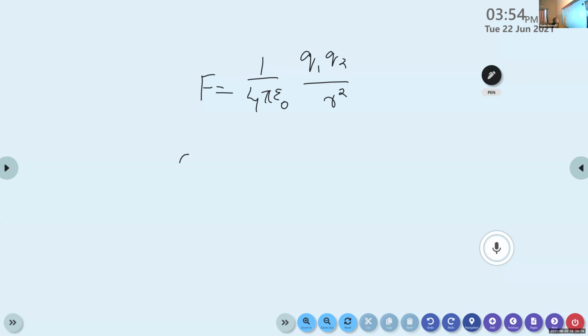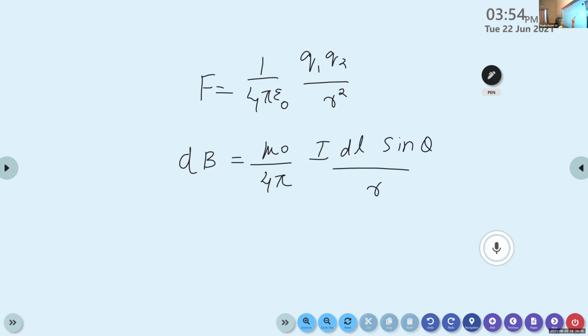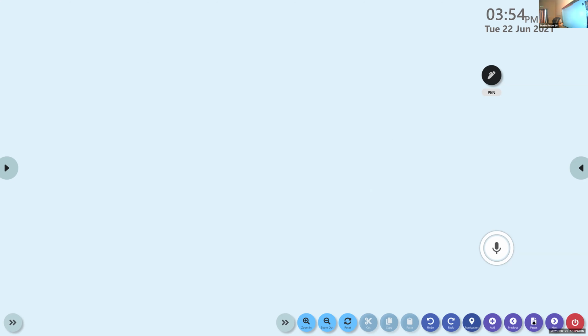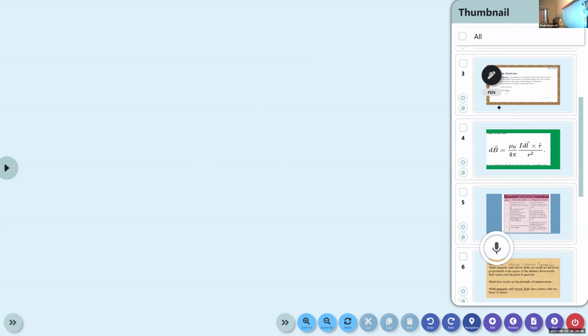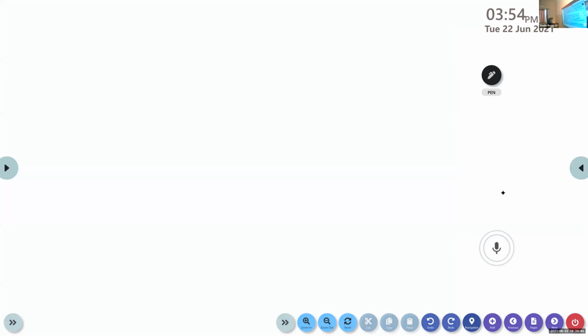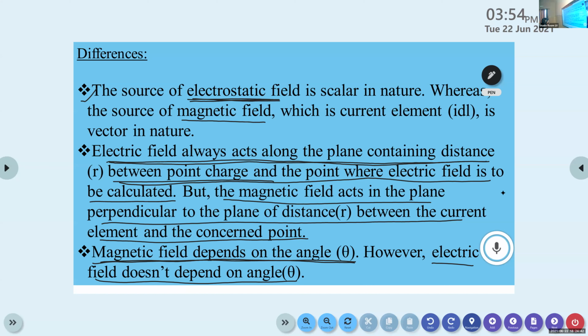Now, according to Biot-Savart's law, dB is equal to mu 0 by 4 pi I dL sine theta divided by R square. So Biot-Savart's law depends on angle theta, but Coulomb's law is independent of angle theta. So these are the differences between Coulomb's law and Biot-Savart's law.